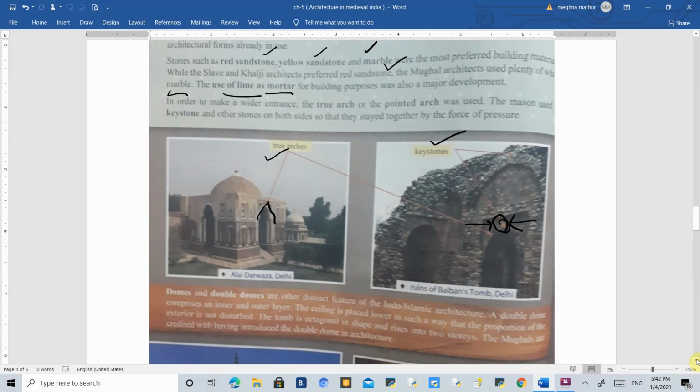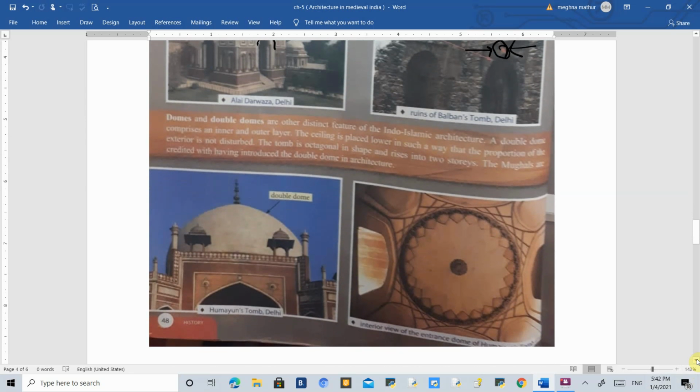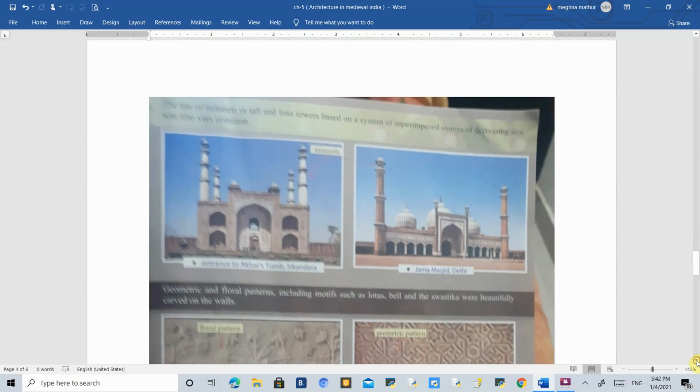Some more features you can see over here, that is the dome shape. This kind of shape you can see in Indo-Islamic buildings only. This is a dome shape, and in the interior also you will find a dome shape, and in the exterior also you will find it. So this is called a double dome system. A double dome system is one which looks like a dome from the exterior and from the interior. So that is called a double dome system, which you can see in Indo-Islamic buildings.